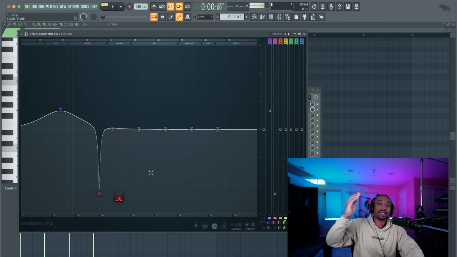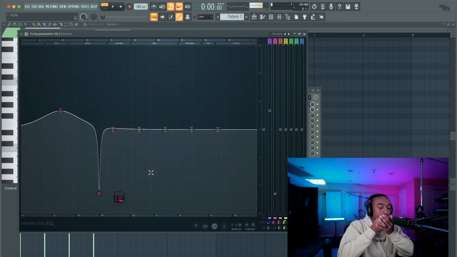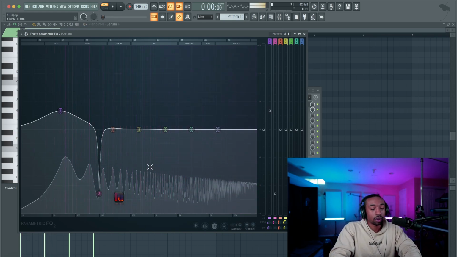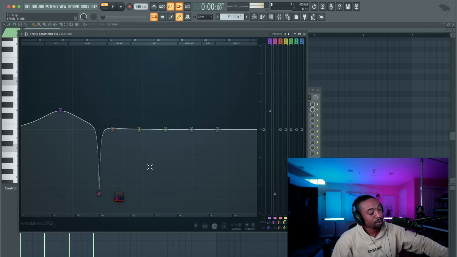Okay, so on that second note, if you listen closely, it still gets that boxy tone because the second harmonic is active in that second tone. So it goes from being non-boxy to boxy. And these are the small details that people don't understand.